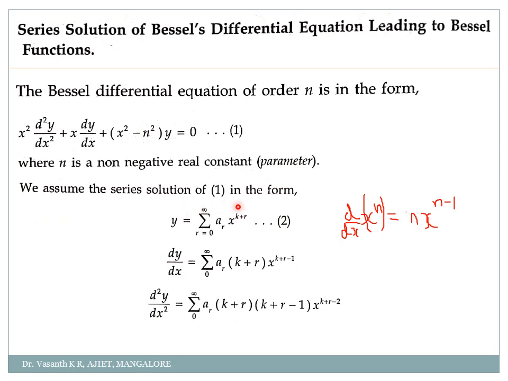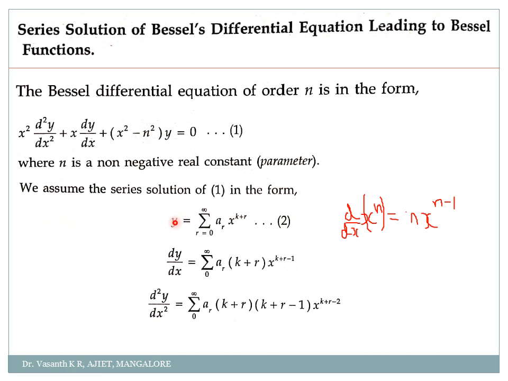First we'll assume the series solution of this Bessel's equation as y is equal to summation r equal to 0 to infinity a r into x to the power k plus r. Now if I want to substitute this solution in this equation, I need dy by dx and d square y by dx square, correct? So how do we get dy by dx and d square y by dx square? You differentiate your equation 2, that is the solution, with respect to x once and then twice.